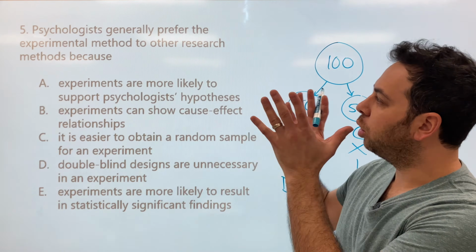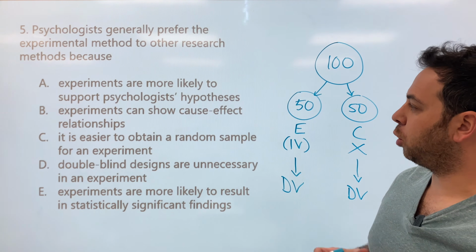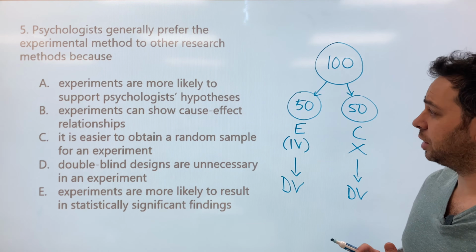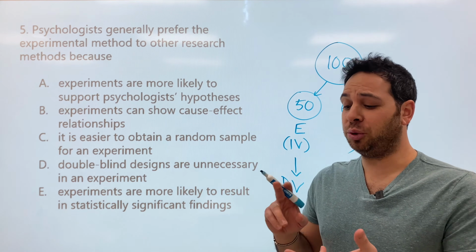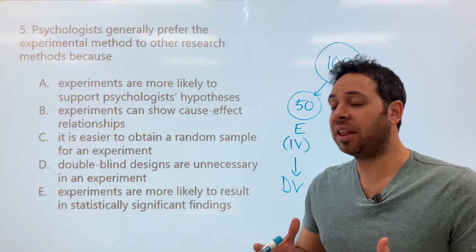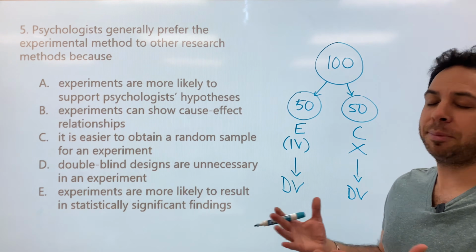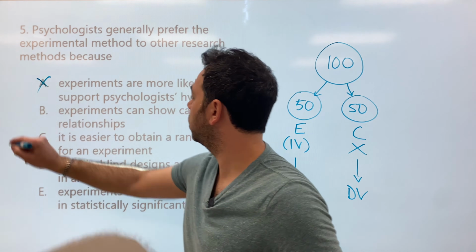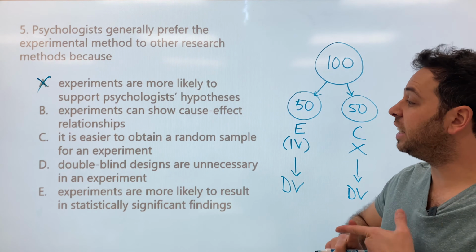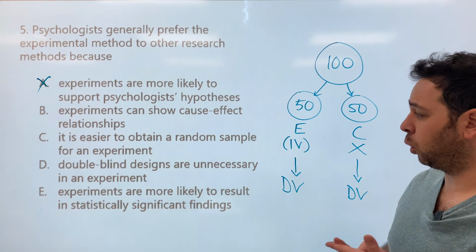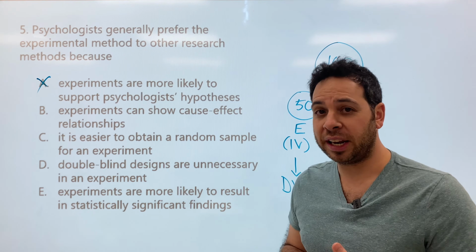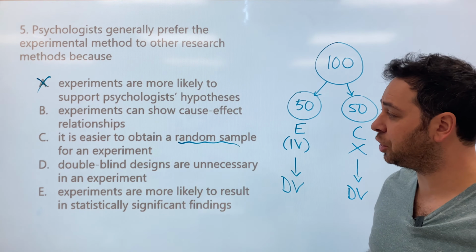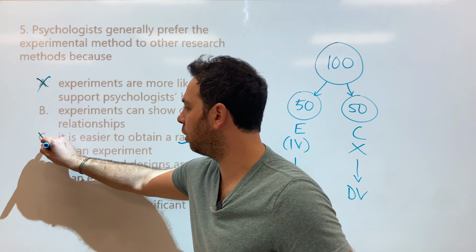All right, so what do experiments do that others don't? A, experiments are more likely to support psychologists' hypothesis. Well, you can do surveys, you can do case studies, you can do a lot of different methods that support hypotheses. An experiment isn't the best way to support a hypothesis. That's just one way. Letter C, it is easier to obtain a random sample for an experiment. I can do a survey, I can do a case study. There's a lot of ways I can get people into my study from the population. Experiment is not necessarily one of them.